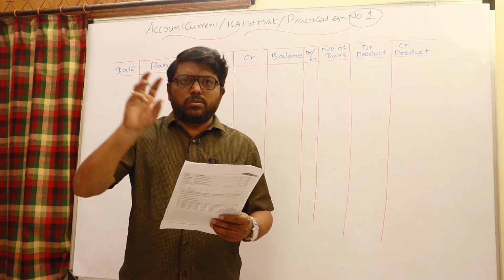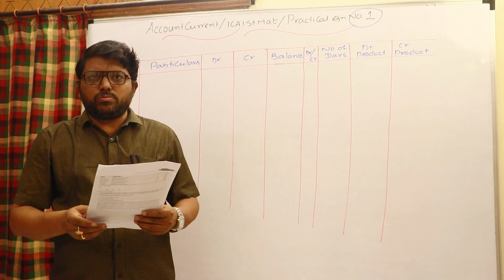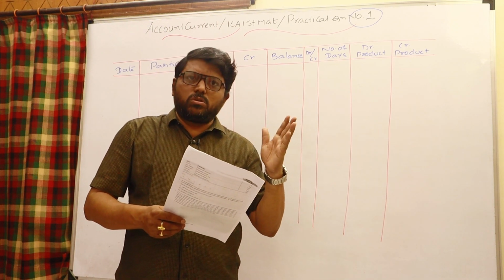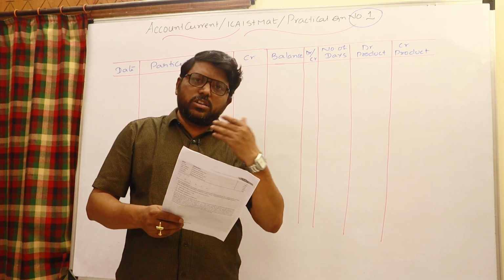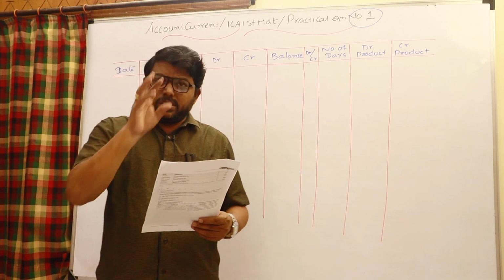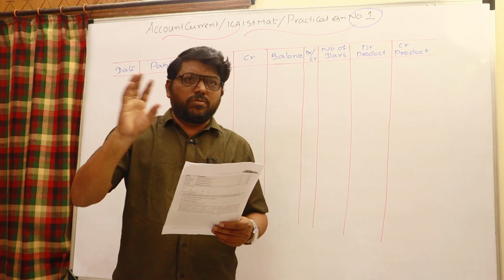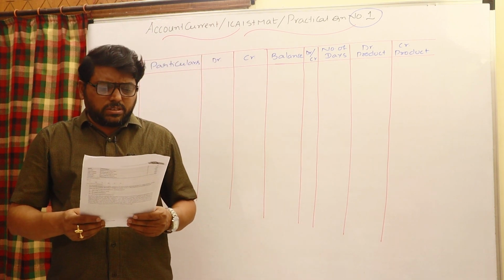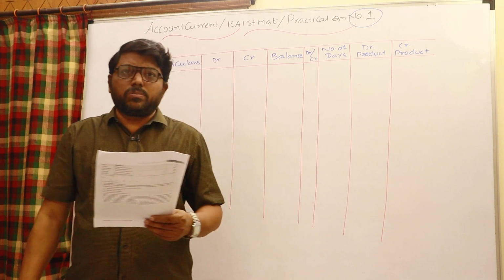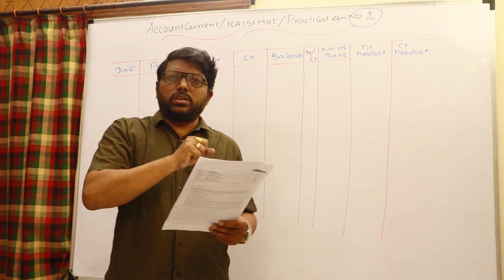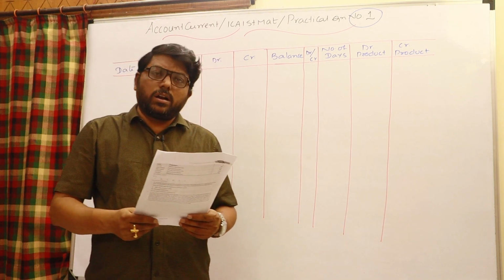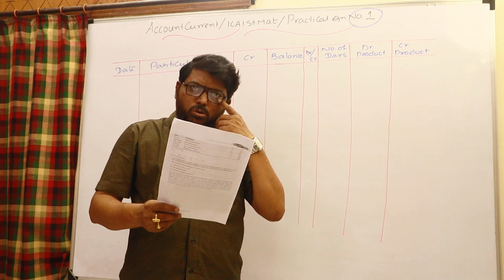For debit products and credit products, the same rate of interest will not be there. Therefore, you cannot calculate interest only once by the balance of products method like a normal regular account current, because the debit product interest rate is different and the credit product interest rate is different. Even here it is like that. There is a partnership firm, and one partner is withdrawing money and depositing money.